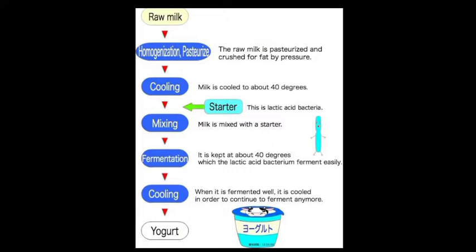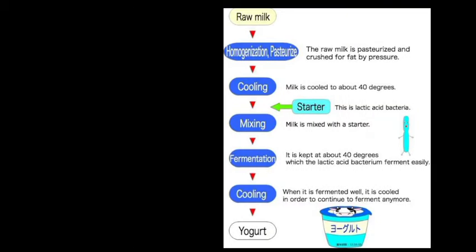Then the fermentation process starts. It is kept at about 40 degrees, at which the lactic acid bacterium ferments easily. When it is fermented well, it is cooled so that it does not ferment any more. When it is completely cooled, the fermentation process stops. Then at last the yogurt is formed.